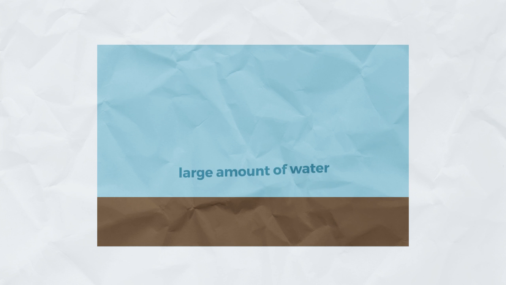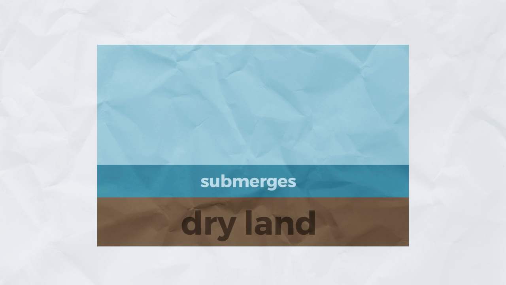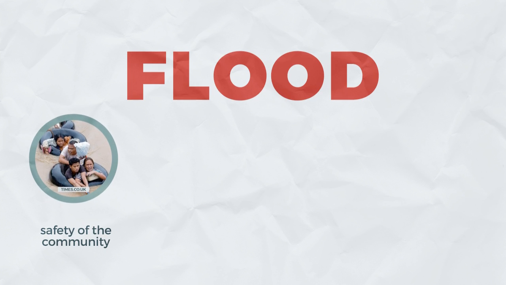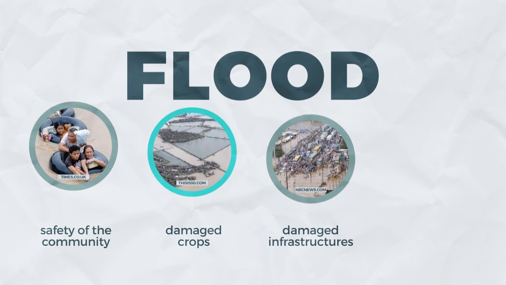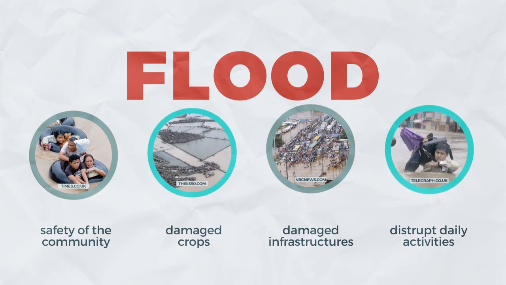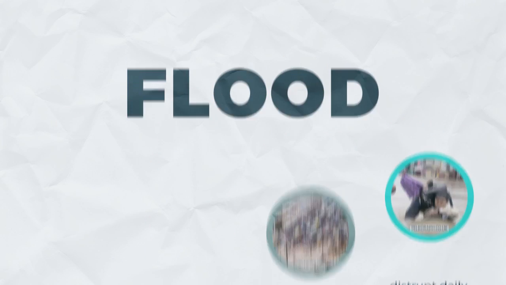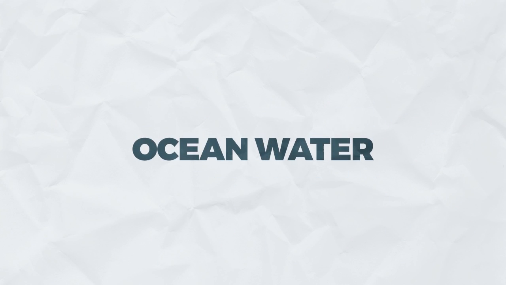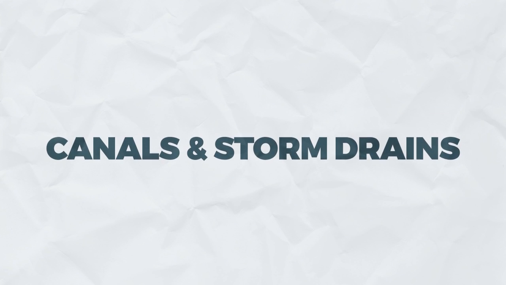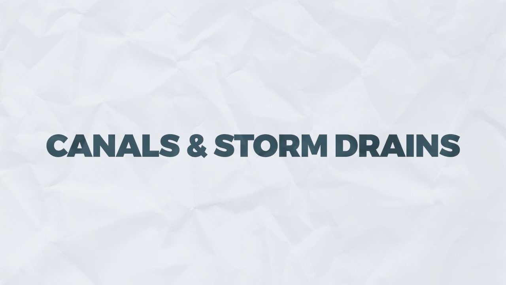Flooding happens when a large amount of water submerges what is typically dry land. Flooding can threaten the safety of communities, result in damage to crops and infrastructure, and disrupt daily activities. Floodwaters may come from incoming ocean water, overflowing lakes and rivers, and overwhelmed canals and storm drains during heavy rainfall in urban areas. Two factors determine if an area is prone to flooding.